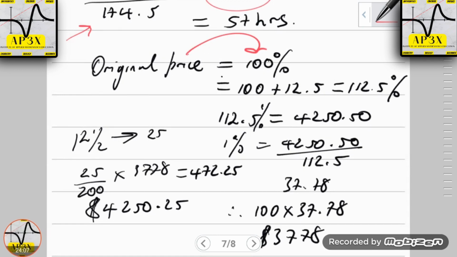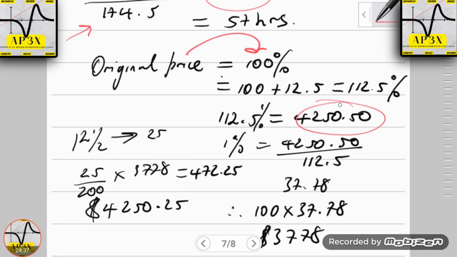Now, considering the fact that the $4,250.50 is already inclusive of the tax, then it simply means that the original price plus the tax that was included adds up to 112.5%. So therefore, the amount of money currently being displayed in the question is in fact equated to the 112.5%.